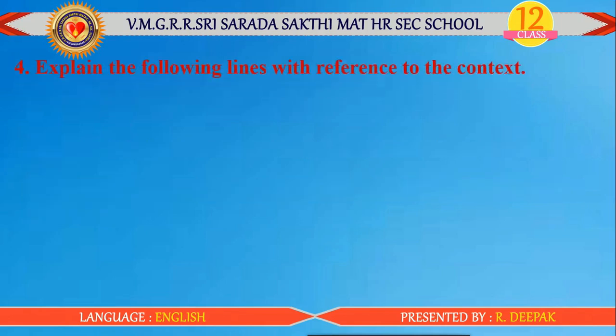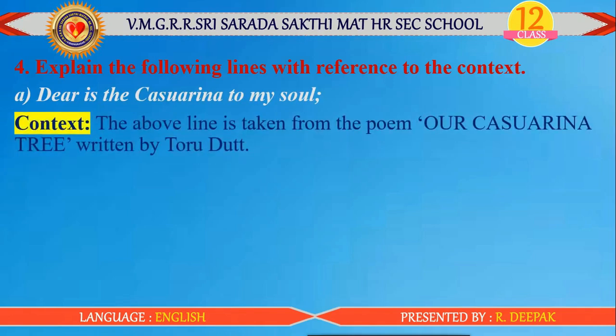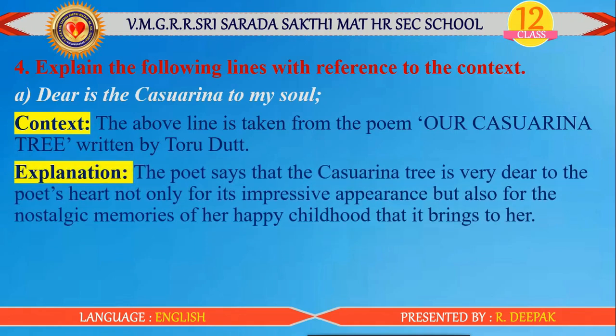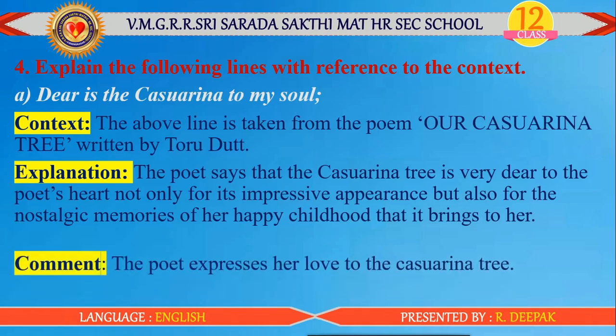Next one, explain the following lines with reference to the context. That means ERC. See the poetic lines. Dear is the Casuarina to my soul. So context. The above line is taken from the poem Our Casuarina Tree written by Toru Dutt. Explanation. The poet says that the Casuarina tree is very dear to the poet's heart, not only for its impressive appearance, but also for the nostalgic memories of her happy childhood that it brings to her. Comment. The poet expresses her love to the Casuarina tree.